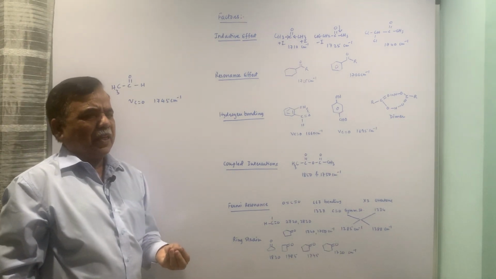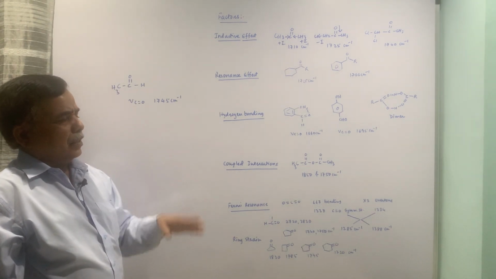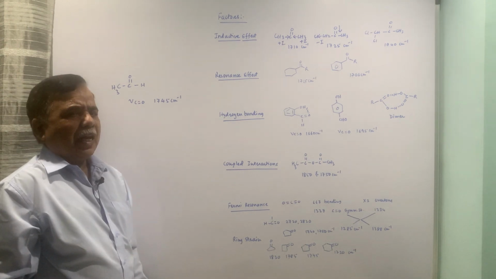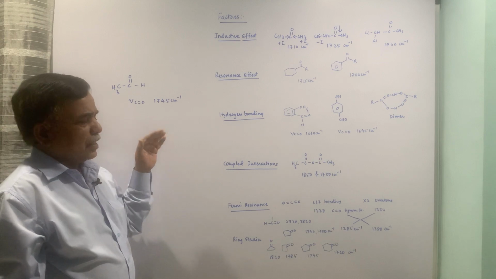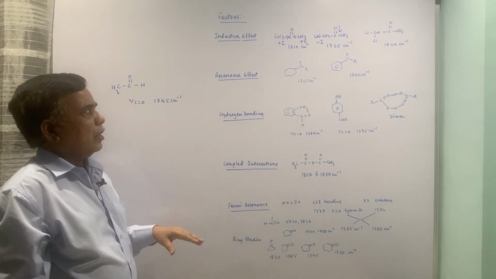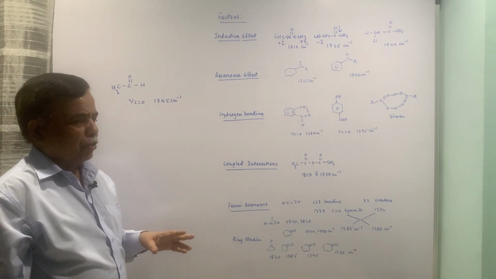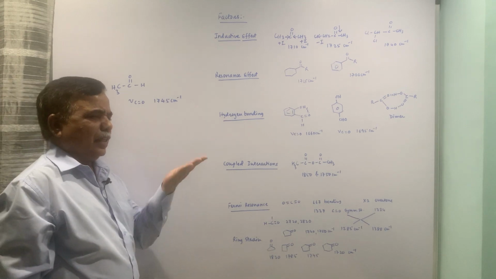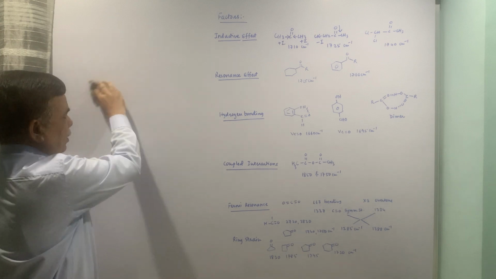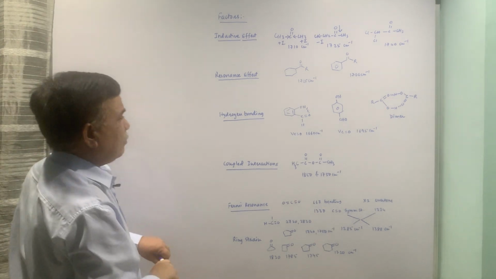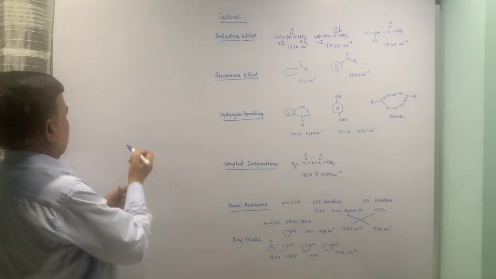As the magnitude of minus I effect increases, the frequency will go to the higher side. As the magnitude of plus I effect increases, carbonyl stretching frequency will fall. So that is the normal correlation. So minus I effect increases the carbonyl stretching frequency. I will put some different examples for the sake of illustration.